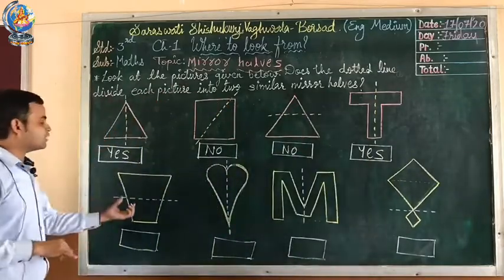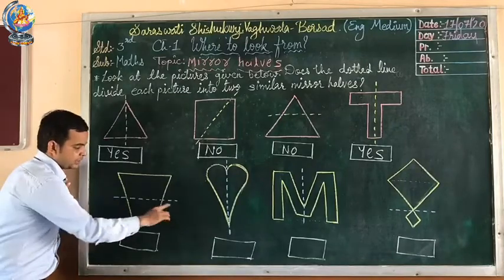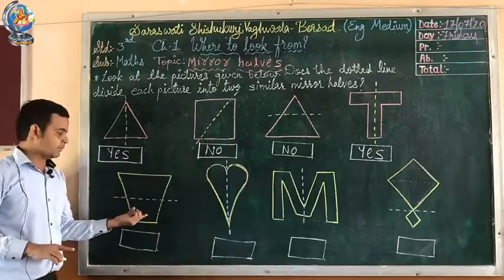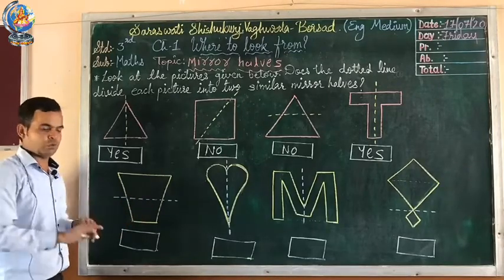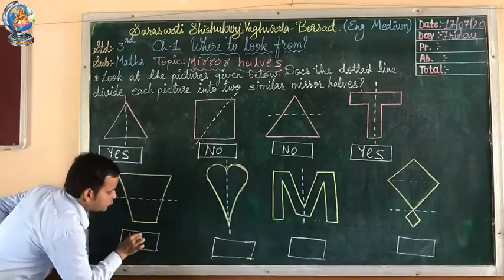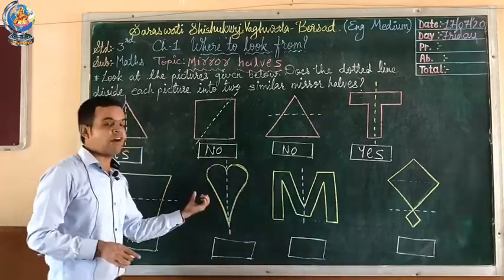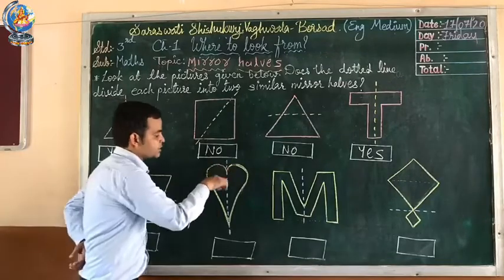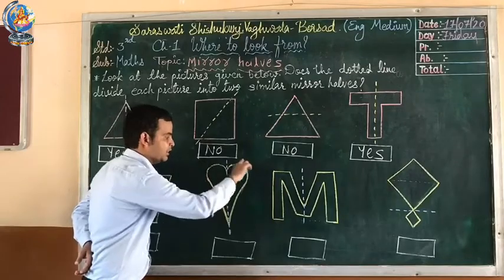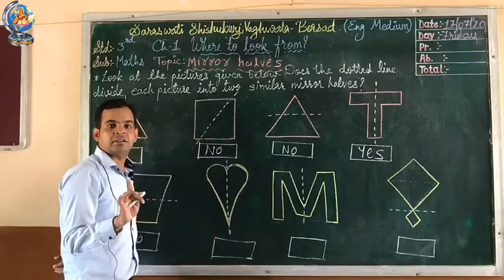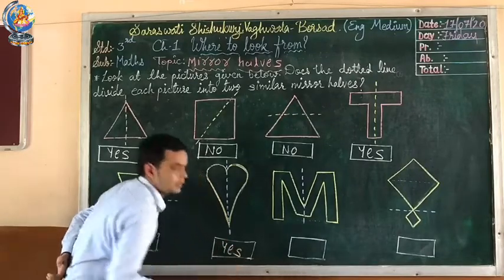Understood? Then the next figure, you can see here the figure, right? With this dotted line, you can see the upper part and the down part. Do both look the same? No. So this one is not a mirror image. Now here you can see a picture of a heart. The heart is divided by a dotted line, right? If you see this part and this part, they look the same. So this is a mirror image, right?